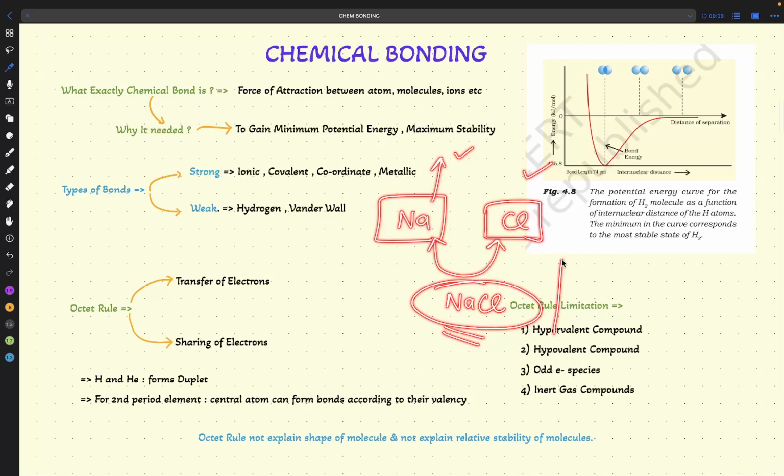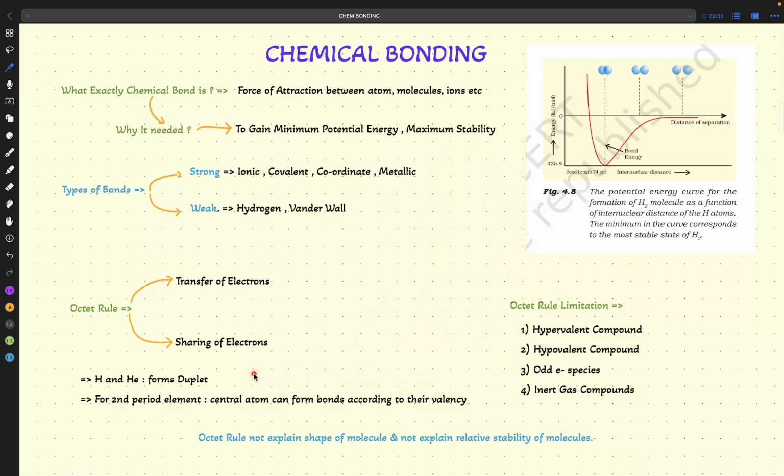Maximum stability is attained and a minimum potential energy is gained. So that's why NaCl exists like this. This is the core concept of why the chemical bond is needed. Why exactly do we need maximum stability? So these are inversely related. You have to remember.